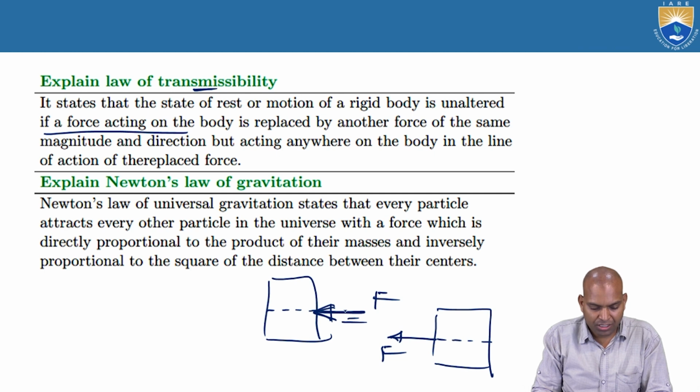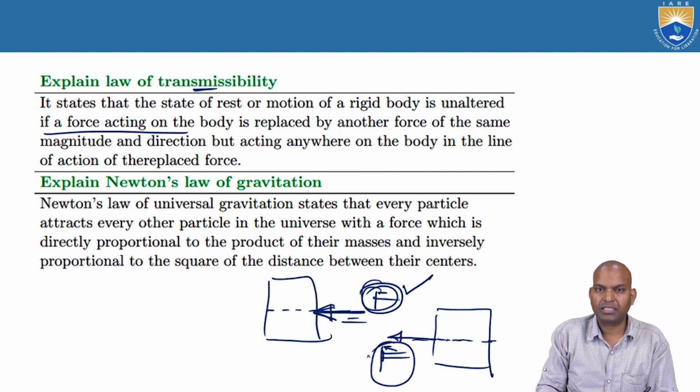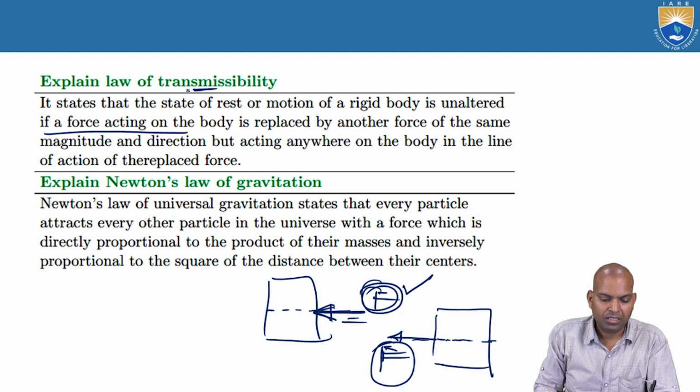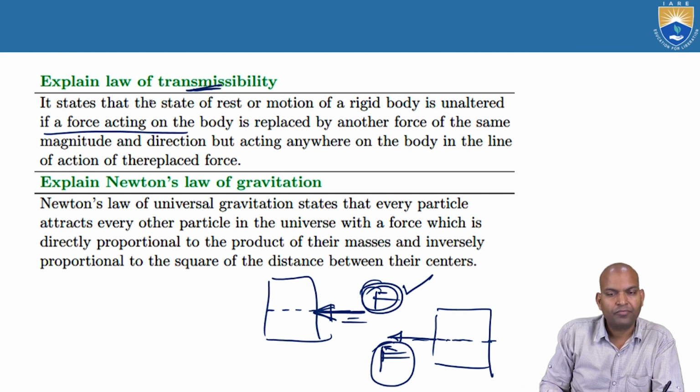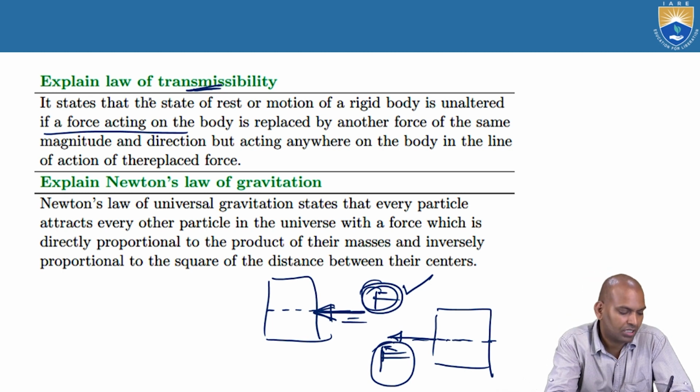The direction is also the same, and the line of action is also the same, but the effect remains the same. Instead of pushing the body, here you are pulling. This F has the same effect as this one. That can be done using the law of transmissibility for calculating the unequilibrium or equilibrium forces using equilibrium conditions.